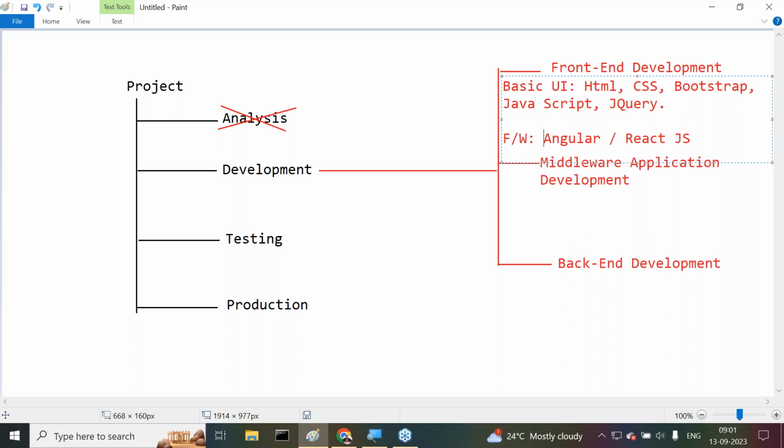Either we can go with Angular or we can go with React.js. But at present, the trending one is React.js, not Angular. Angular is almost outdated. React.js has demand. Either of these we have to understand.